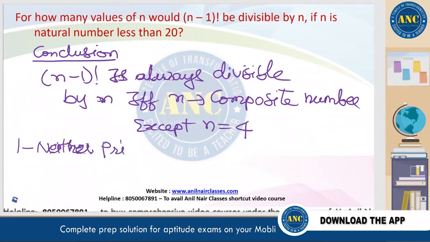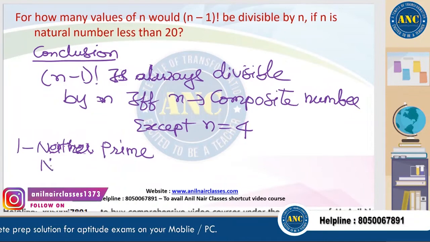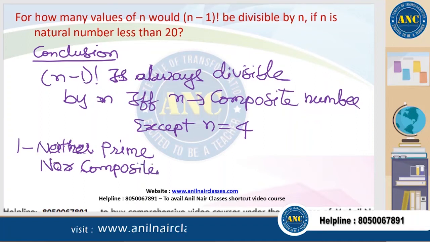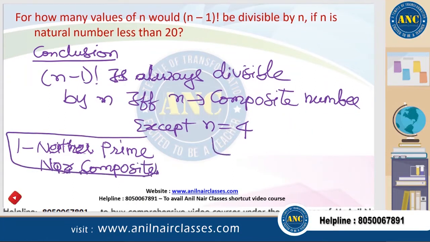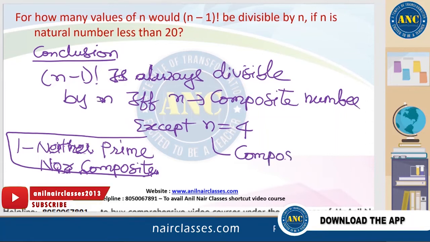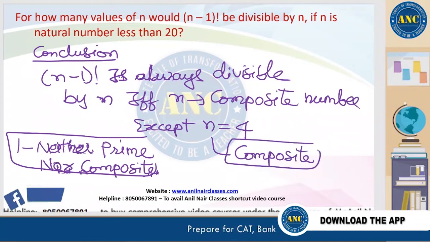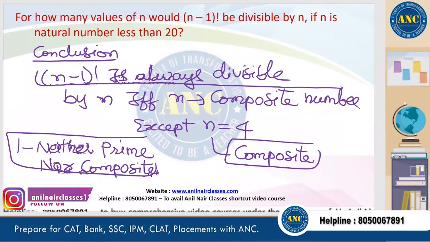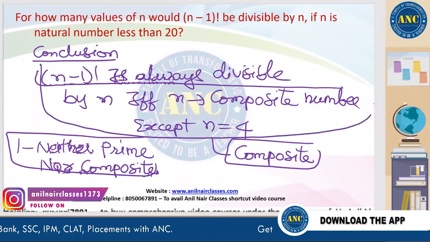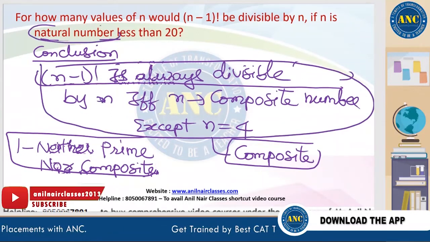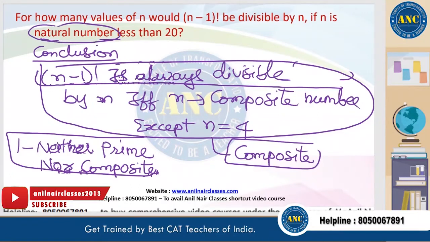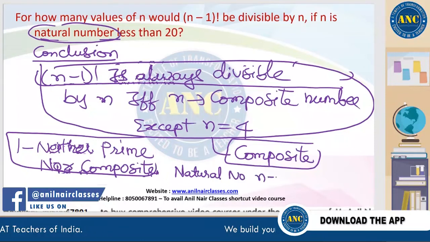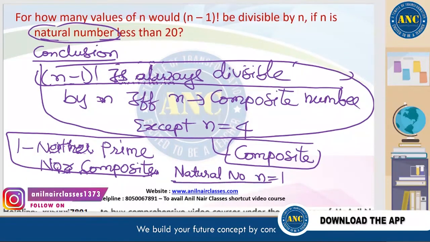Somshekhar, I am writing a line for composite numbers. So there is no question of 1. 1 is neither prime nor composite. If the question is about composite numbers, this is the condition. If the question is about natural numbers, then include n equal to 1. I hope it is clear.